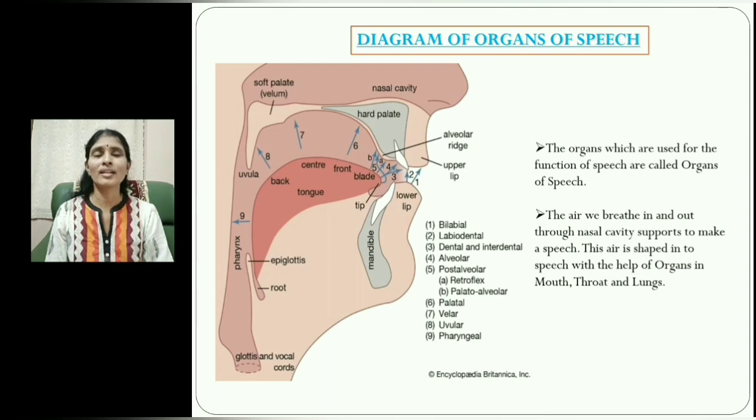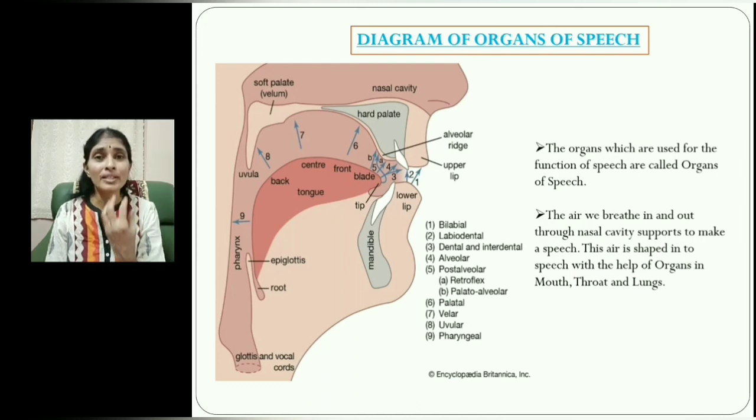And one more thing is there. You can understand very clearly if you observe your taking breath, air from your nostril cavity. That is a major thing which is helpful for us for our speech, for our speaking.